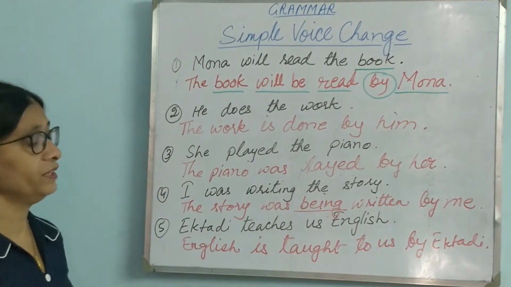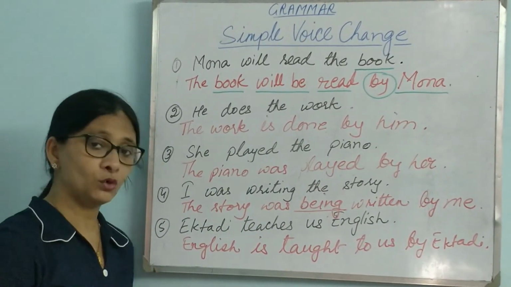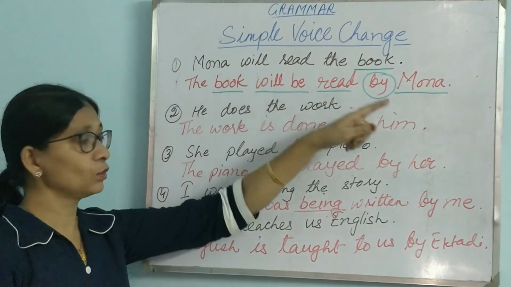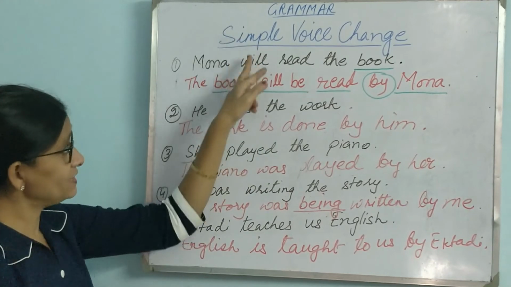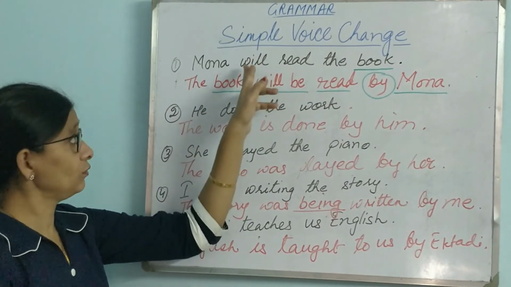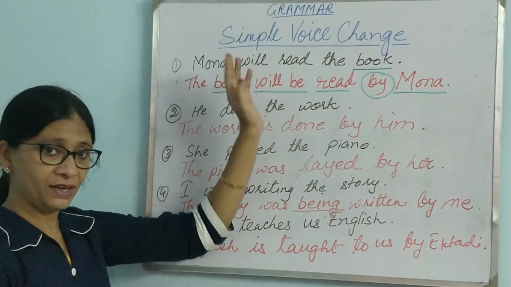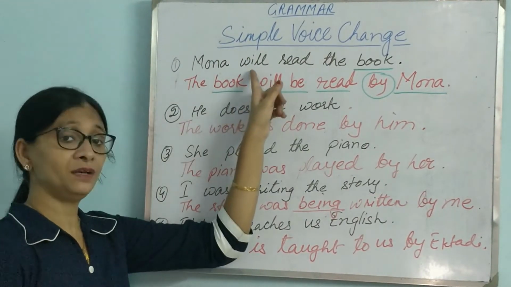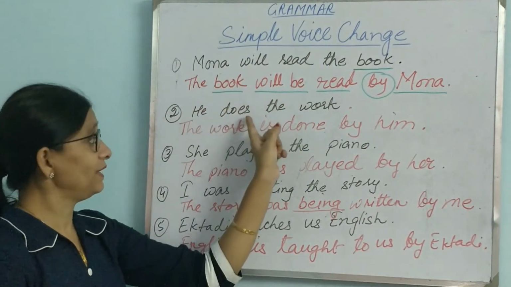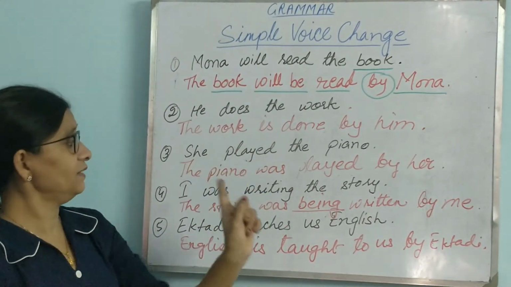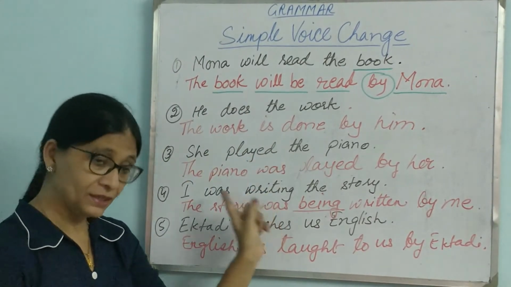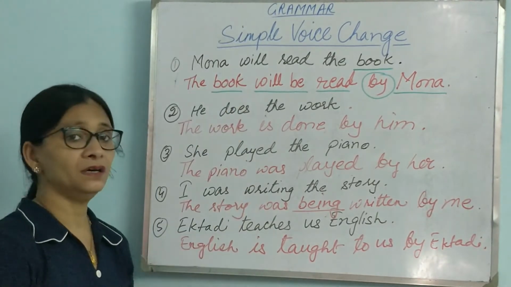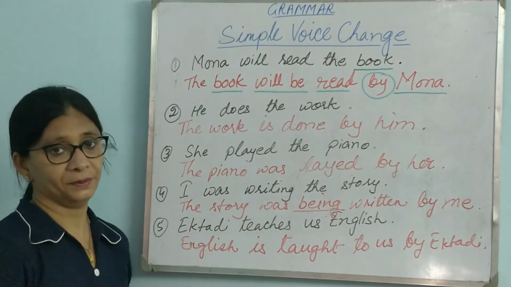So these are a few of the things that, if you remember, then there will be no problem. First, the object will come in the beginning, and the subject will go at the end. Then we will see which form of verb is used. This is very important. We have to see whether it is future tense, present tense, past tense, or past continuous tense. Accordingly, we have to write the corresponding verb here.